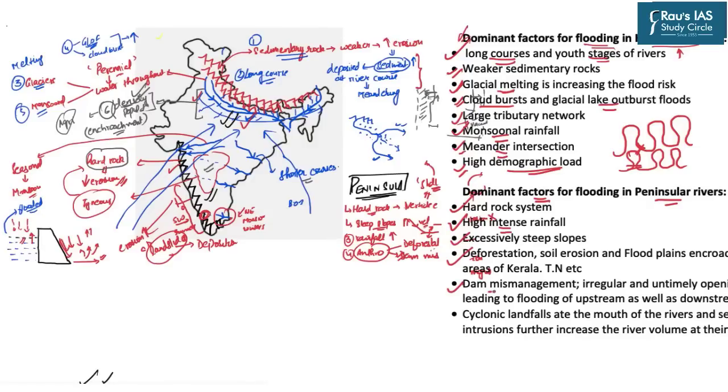We have also discussed the particular issue of dam mismanagement. And yes, this factor is also very important because the eastern coasts are very vulnerable to cyclonic rainfall. Hence, it also happens that at the mouth of these rivers, that is the extreme lower reaches, when they experience tropical cyclones, again because there is a high intensity of rainfall in this particular area, the rivers get flooded. So these are all the factors which are dominant in these two regions and hence will help you to write an answer on this particular theme.